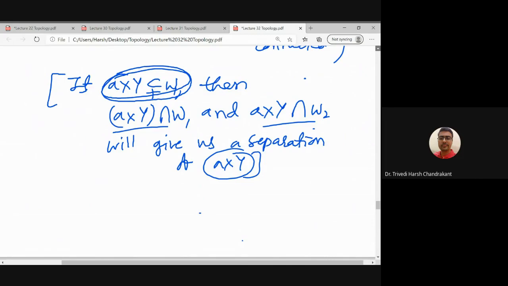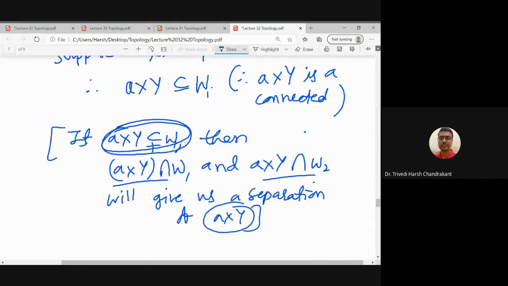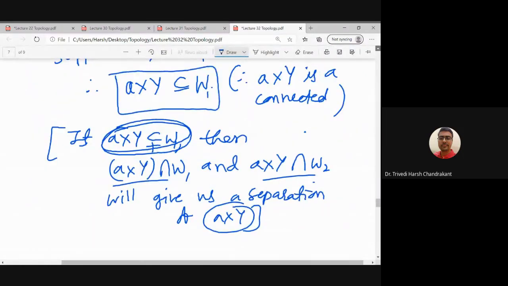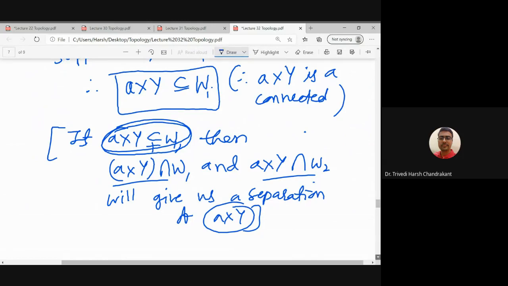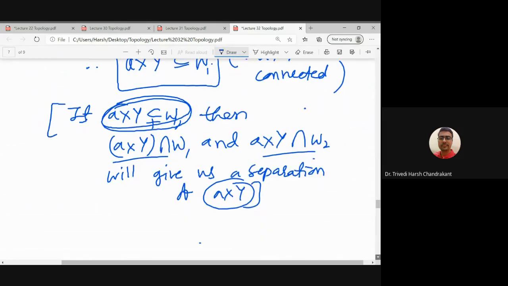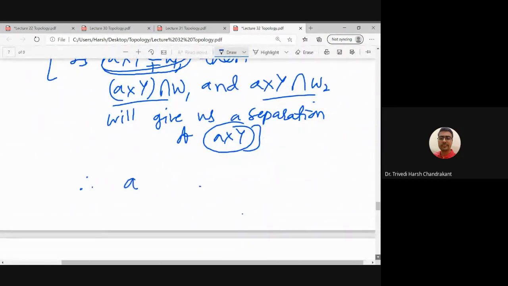So without loss of generality, we are assuming it is contained in W1, and therefore we get A cross Y is a subset of W1. And once A cross Y is a subset of W1, it contains some point of the form A cross Y. So therefore A is an element of